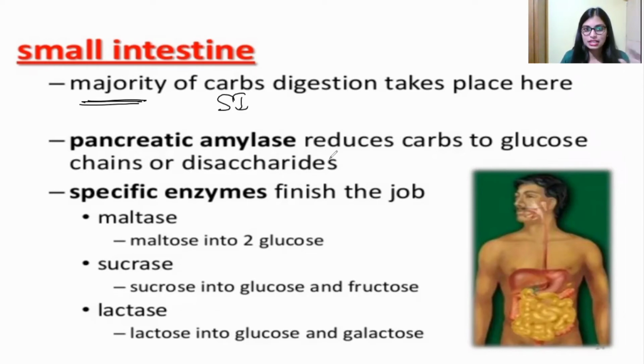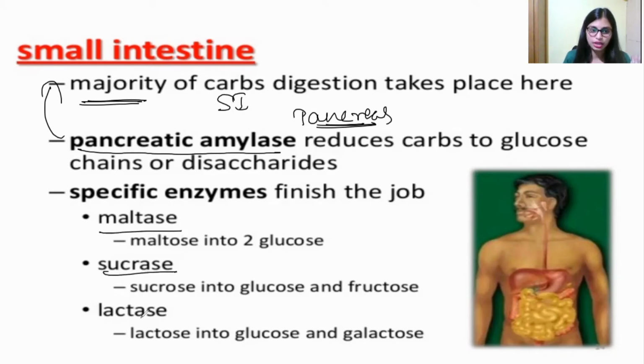The small intestine does not synthesize its own enzymes for digestion. It needs help from the pancreas, which gives pancreatic amylase enzyme to the small intestine for carbohydrate digestion. Other than this pancreatic enzyme, some specific enzymes are present in the small intestine: maltase, sucrase, and lactase. Maltase breaks down maltose, sucrase breaks down sucrose, and lactase breaks down lactose into their monosaccharide units. For example, maltose contains 2 glucose, right?